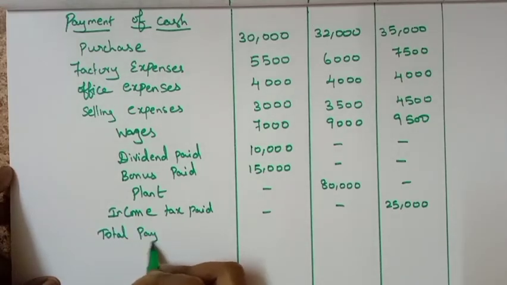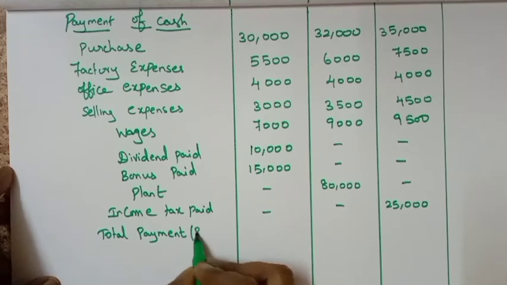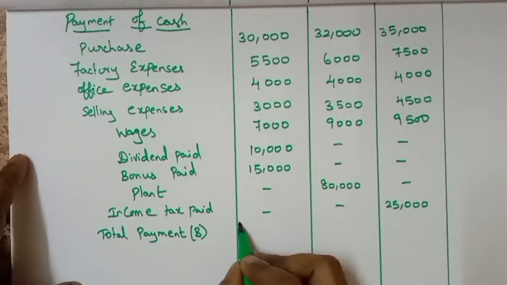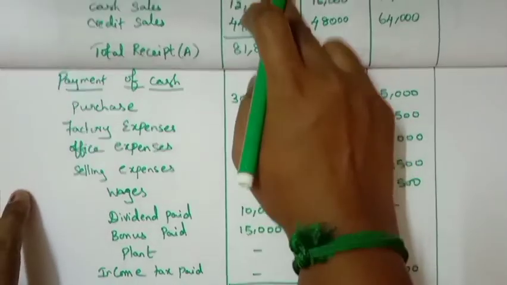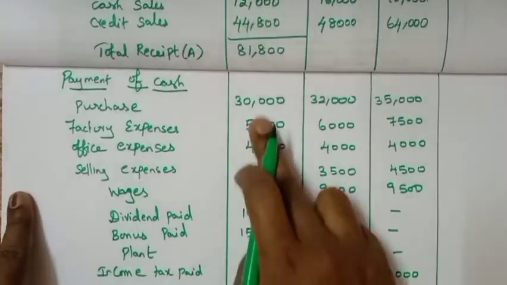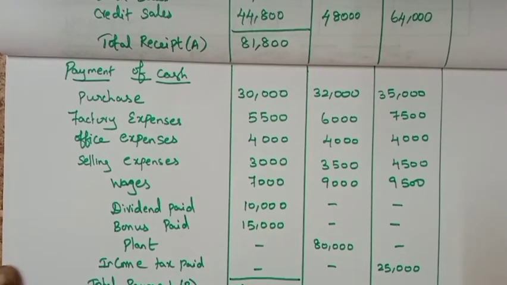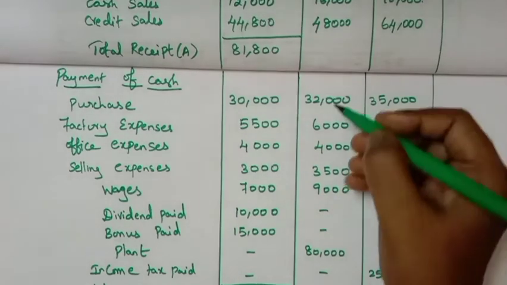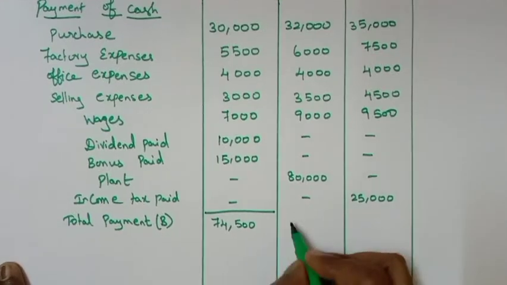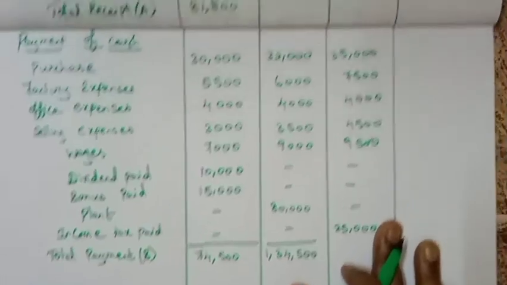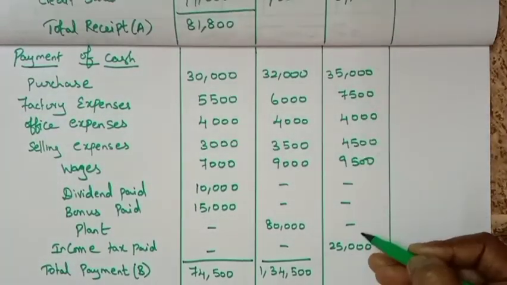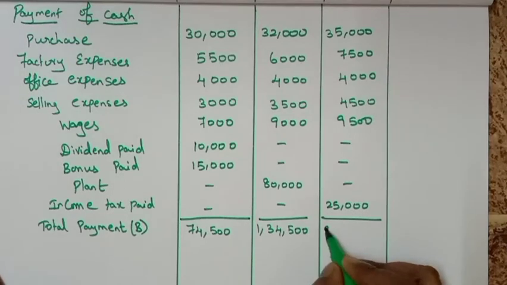Total payment, within bracket B. In the month of May you will get 74,500. Add the payment column only. Next, 1,34,500 in the month of June, and for July you will get 85,500. This is only for the payment total.